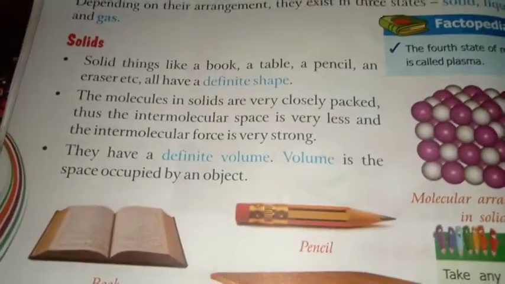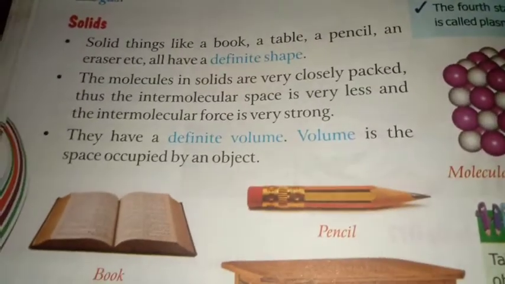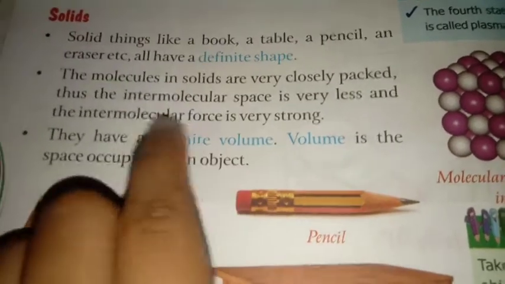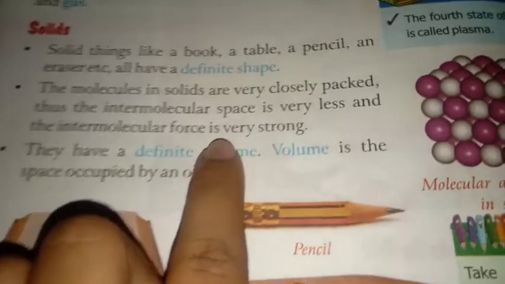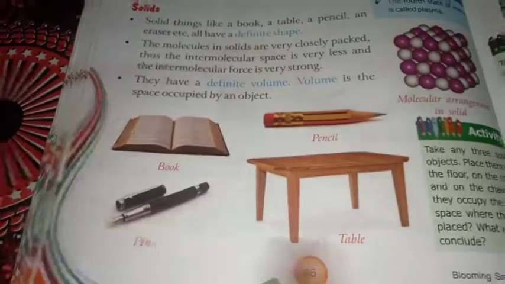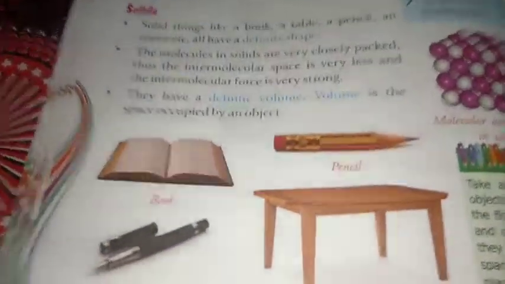So this is a solid. To be a solid, an object must have a definite shape. The molecules must be very closely packed, the intermolecular space is very less, and the intermolecular force is very strong as they are closely packed. And they also have a definite volume. Definite volume means this book, pencil, pen, table, all these are solid objects, and they are occupying some space. This is what solid means.